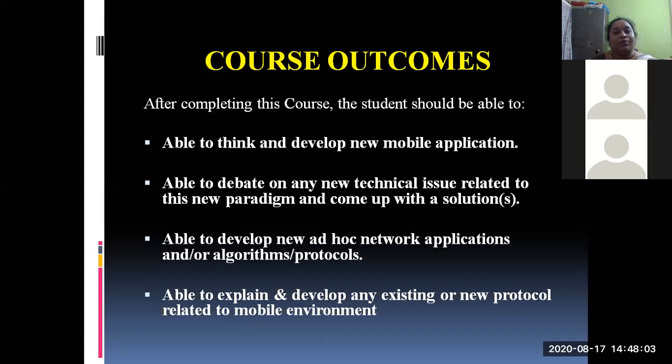Okay, so these are all the outcomes to keep in your mind, or the type of knowledge threads you should come away with when you complete the course. So you are learning different methodologies, different technologies, different databases, different operating systems. By learning all those things, we should be able to develop new applications, protocols, operating systems, or any new design of the mobile environment. Is it clear for you?